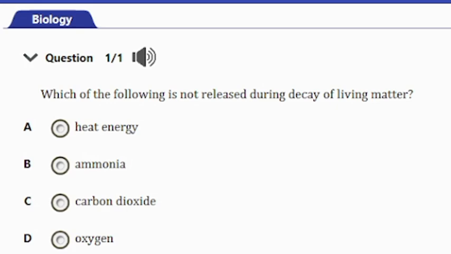So actually in this process, ammonia is released from the nitrogenous substances. Also, carbon dioxide is released from the carbohydrates, and then heat energy is also released due to the exothermic nature of the process. However, oxygen is not released during decay. Instead, it is used up by these decomposers during the process of decomposition.